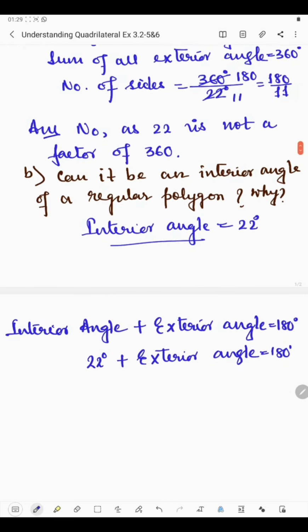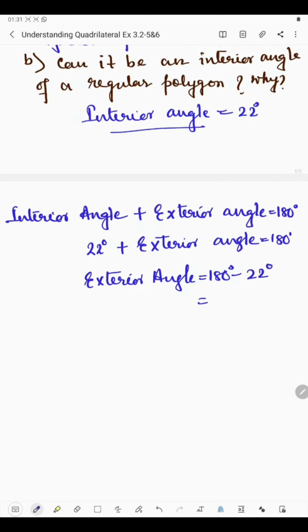So we'll take 22 on the right hand side. So the exterior angle will be 180 degree minus 22 degree. 10 minus 2 is 8, 8 minus... 7 minus 2 is 5, and 1 will come down. So the exterior angle is 158 degree.